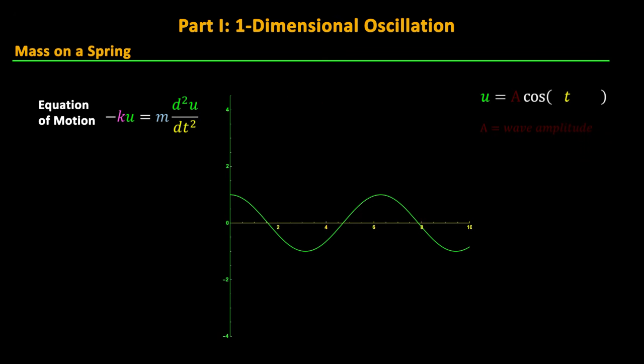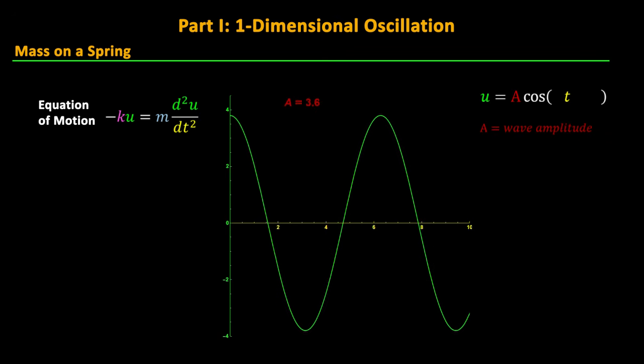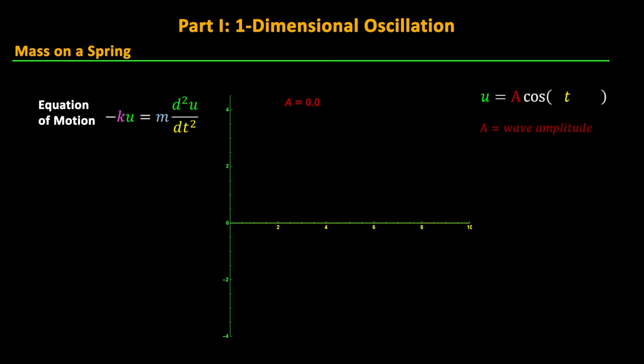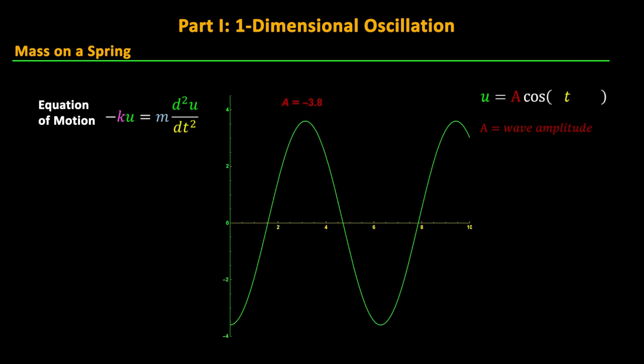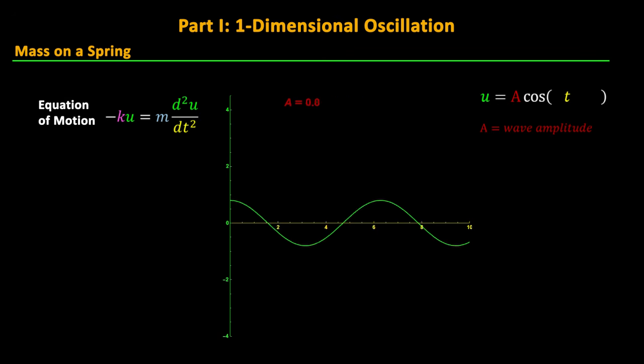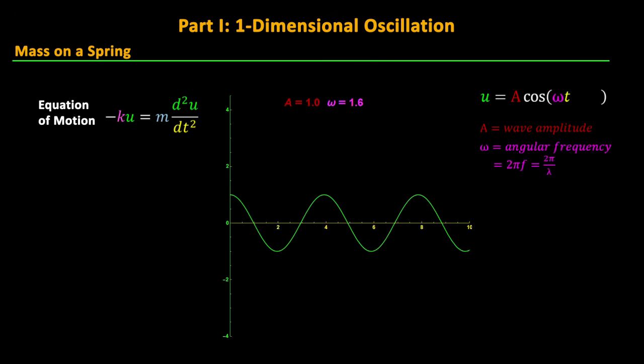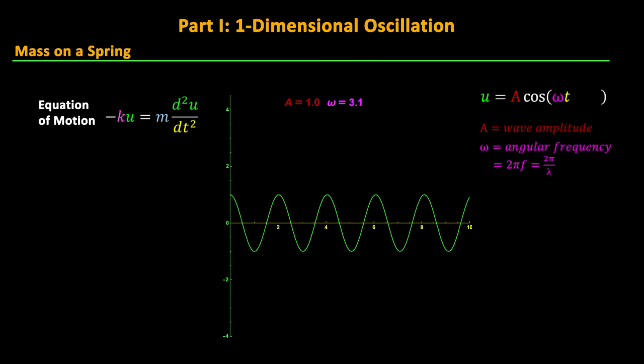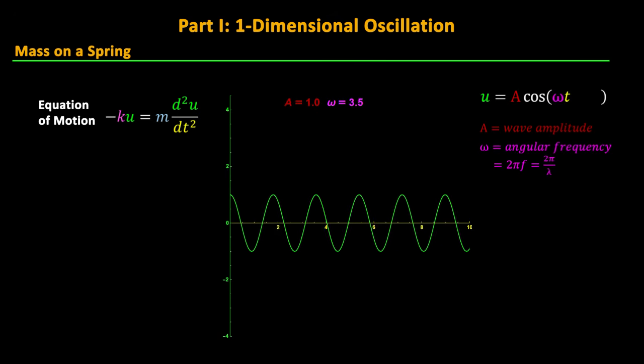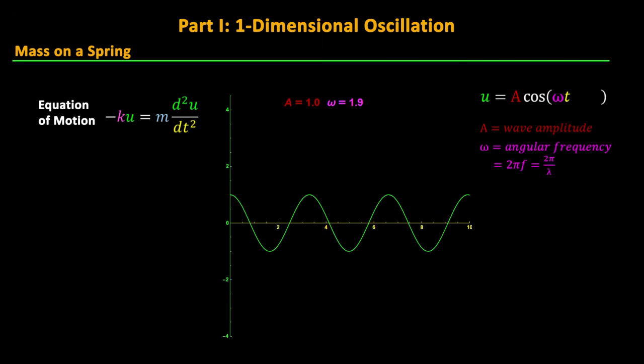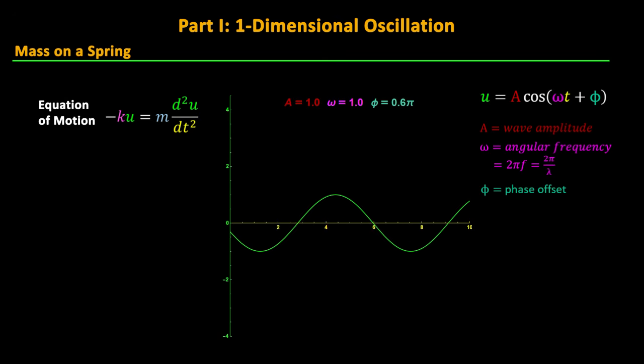Multiplying the whole cosine function by an amplitude factor a will make it oscillate between a and negative a instead of 1 and negative 1. Inside the cosine function, multiplying time by an angular frequency factor called omega will increase the rate of oscillation and decrease the wavelength to a value of 2 pi divided by omega. Finally, adding a phase shift term phi inside the cosine function will shift the wave horizontally along the time axis.